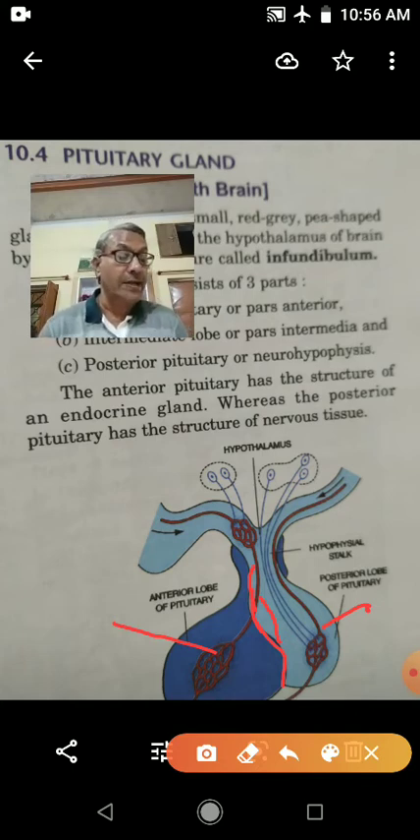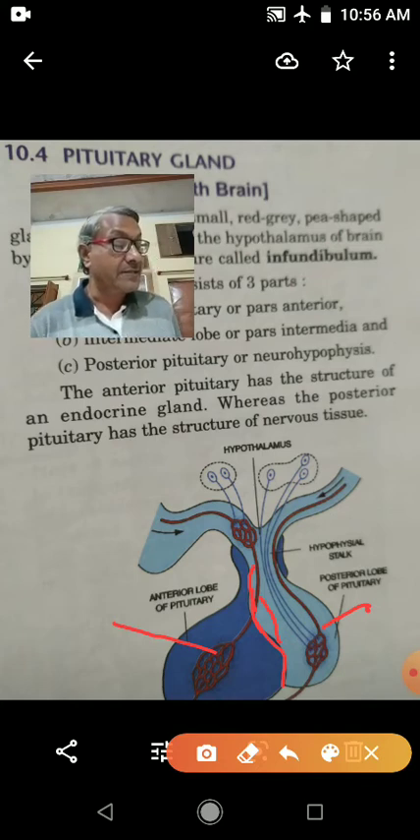Next is tropic hormones. Tropic hormones stimulate other endocrine glands. In that, there are thyroid stimulating hormone, adrenocorticotropic hormone, and gonadotropic hormones. Thyroid stimulating hormone stimulates the thyroid gland for the secretion of thyroxine. Adrenocorticotropic hormone stimulates the adrenal cortex for the secretion of cortical hormones. Gonadotropic hormones regulate the activities of gonads, testes and ovaries. Gonadotropic hormones are three.